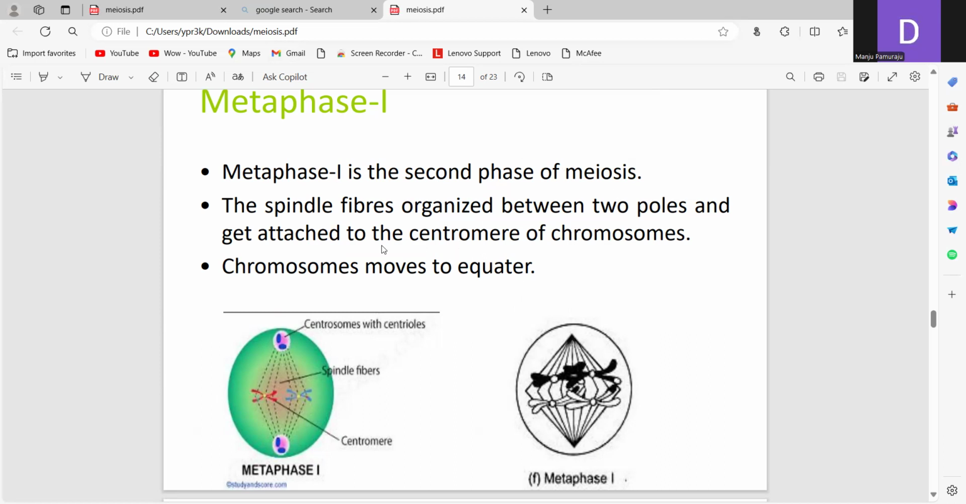Same like that, the spindle fibers are organized between the two poles, and they get attached to the centromere of the chromosome here. Spindle fibers.